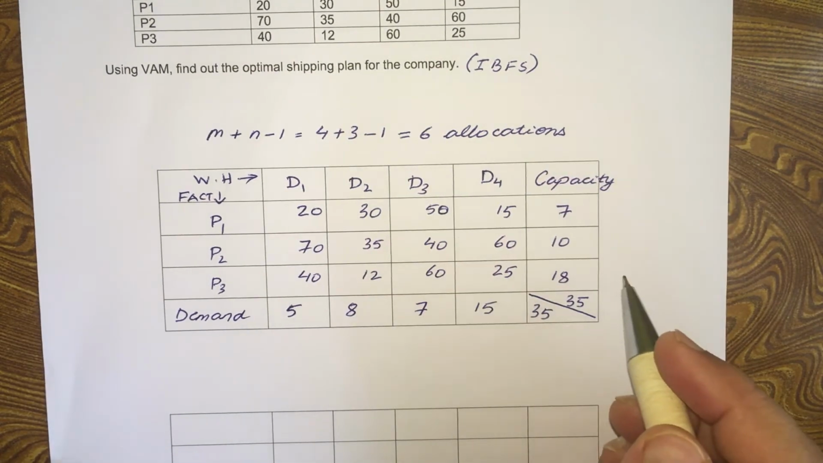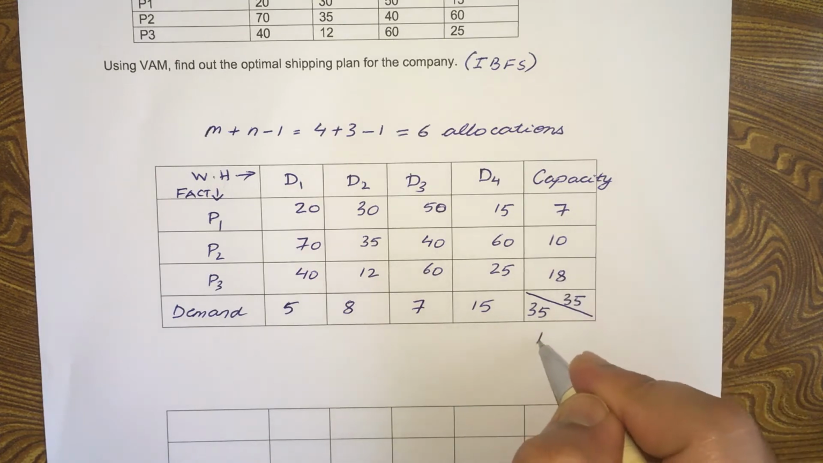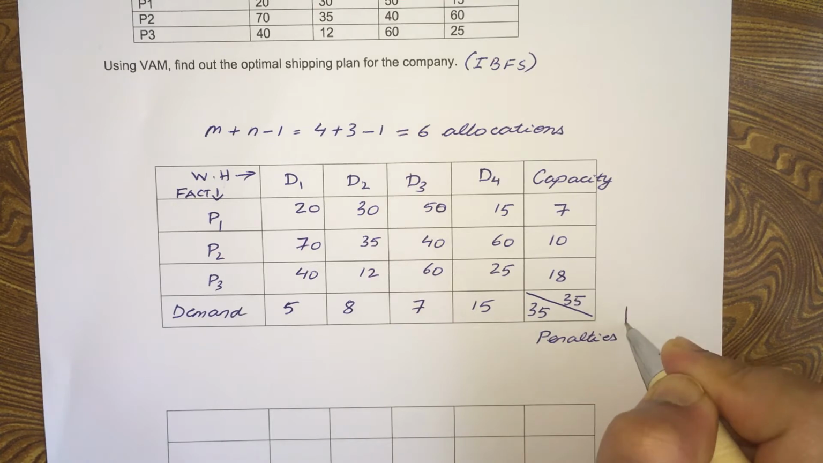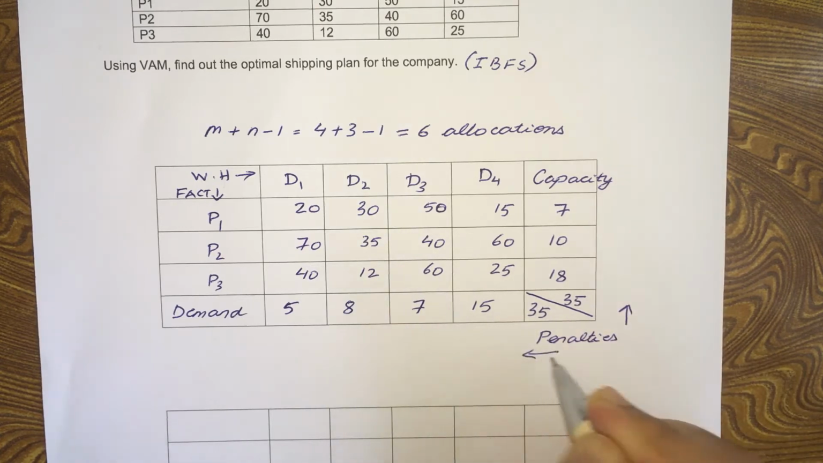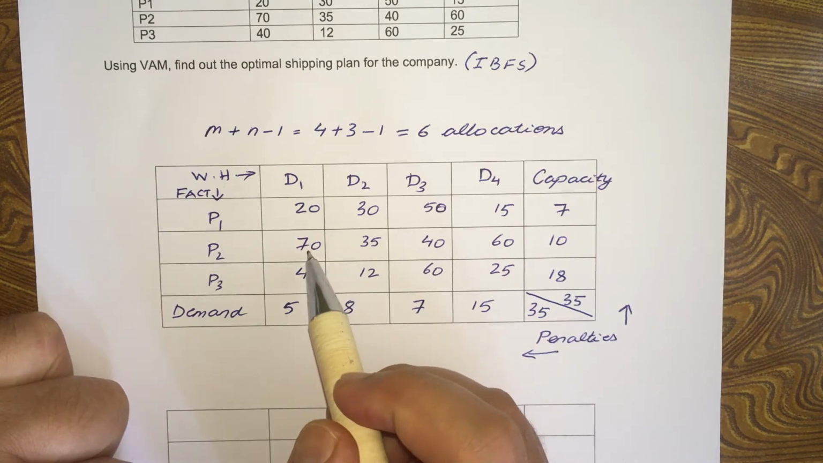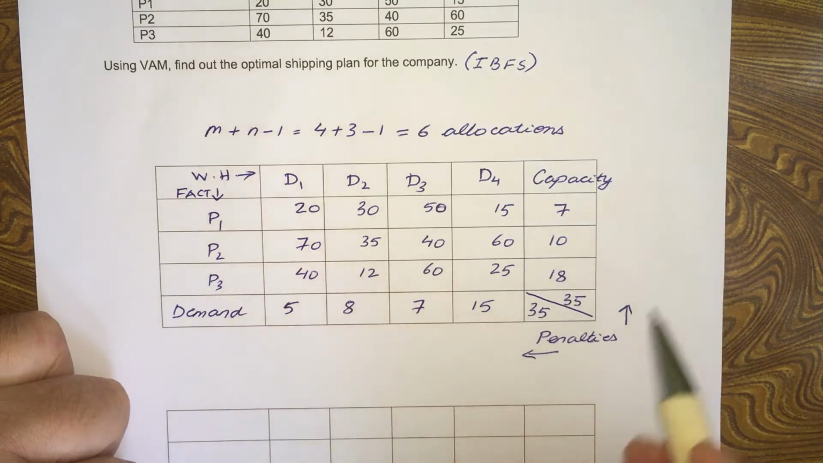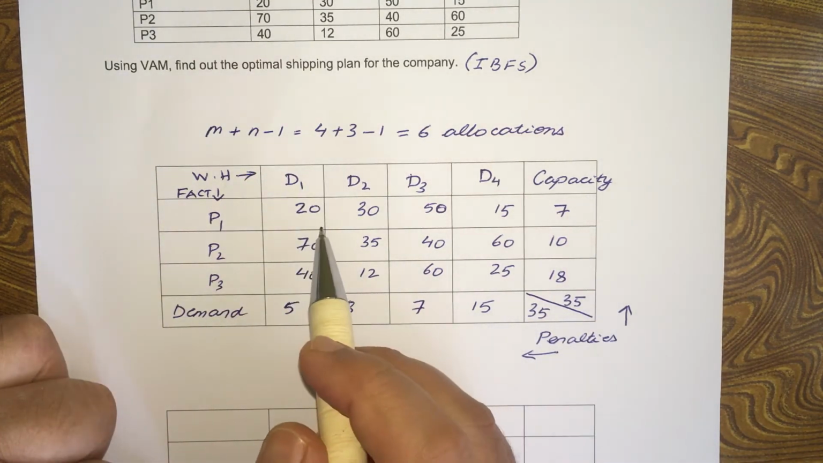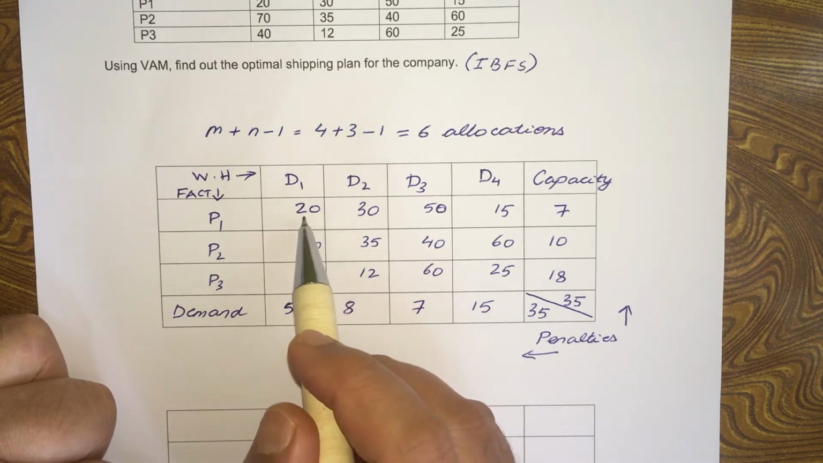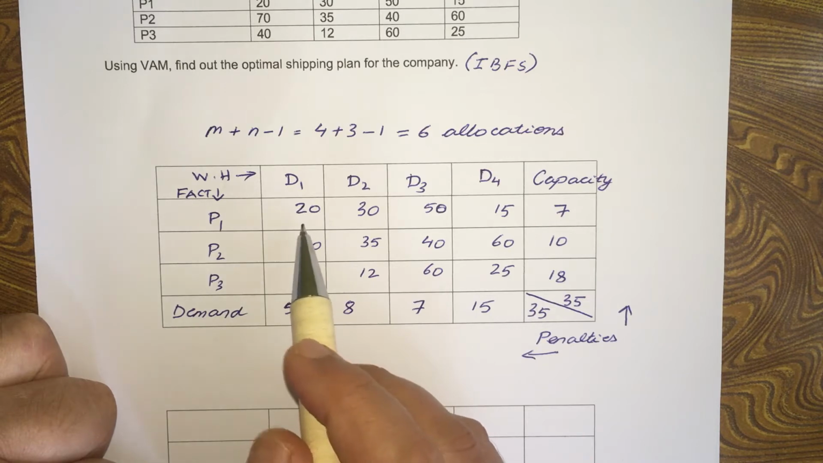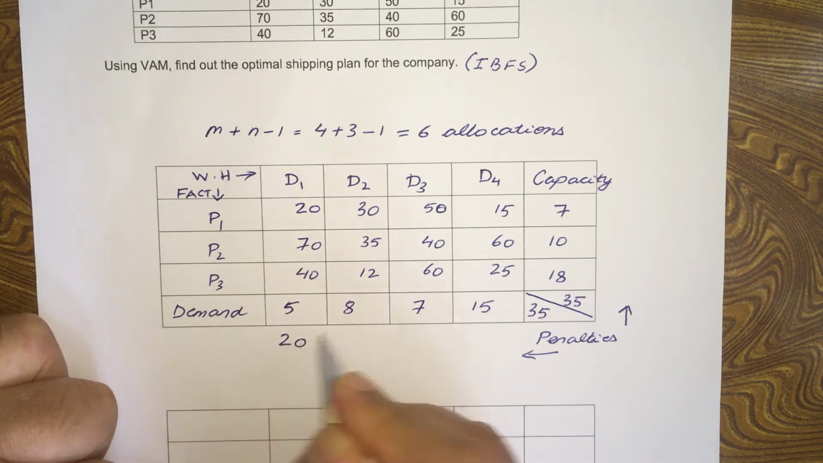Alright, now the next step is to find out the penalties. What are the penalties? The penalty is nothing but the difference between the least cost cell and the second least cost cell in any row or column. So let's start with D1, which has the least cost cell, 20. The cell with the second least cost is 40. So 40 minus 20 is 20.